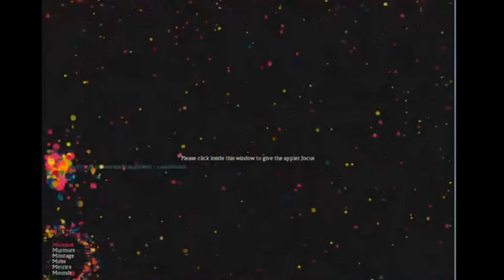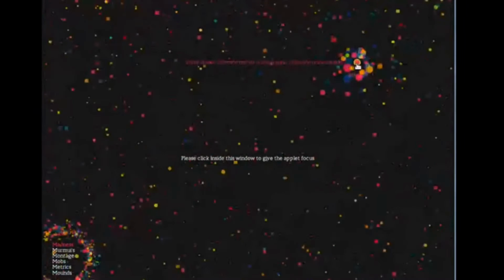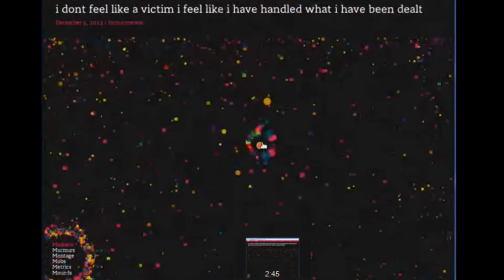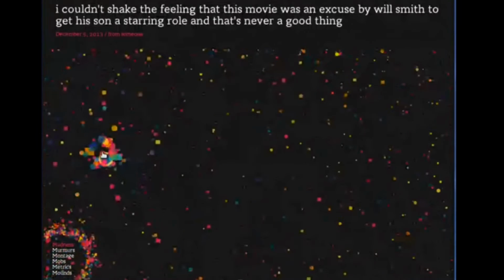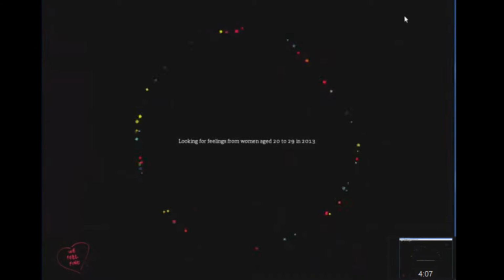For example, this visualization can show us what loneliness and happiness looks like on the internet through the montage feature, or give us an idea of how the weather in a given region can affect moods and the way people react to the information using metrics. If you've ever wanted to know how 25-year-old males in the northeastern United States feel when it's cloudy, this is where you would get your answer.